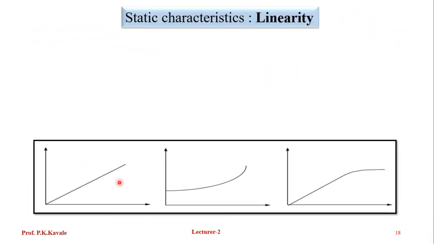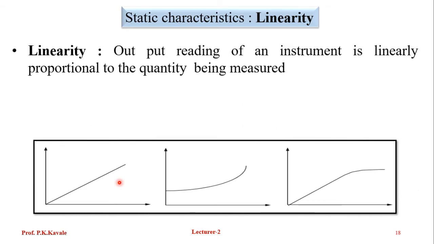There is one term called linearity. Whenever we go for calibration, we want a linear relation between the output and input. If the relation is linear, then calibration becomes easy.